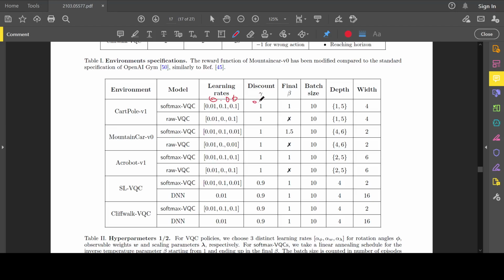I also do 0.99 for gamma. I never like to do 1, just personal preference. Beta equals 1. And batch size, I leave flexible to be whatever the episode length is. And then the depth I also set to be 5. And so we are somewhat faithfully replicating it. I don't want to claim that any of these results I present here credit or discredit this idea. I'm just trying to stick somewhat at least to the parameters presented.